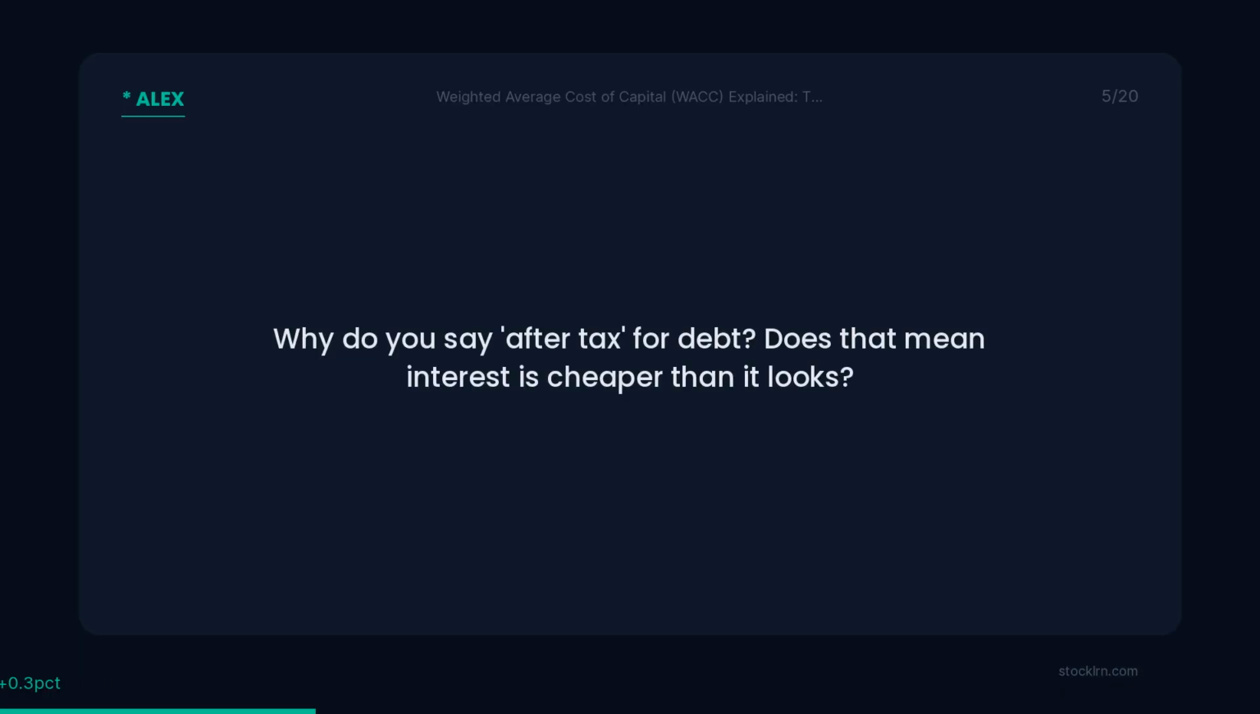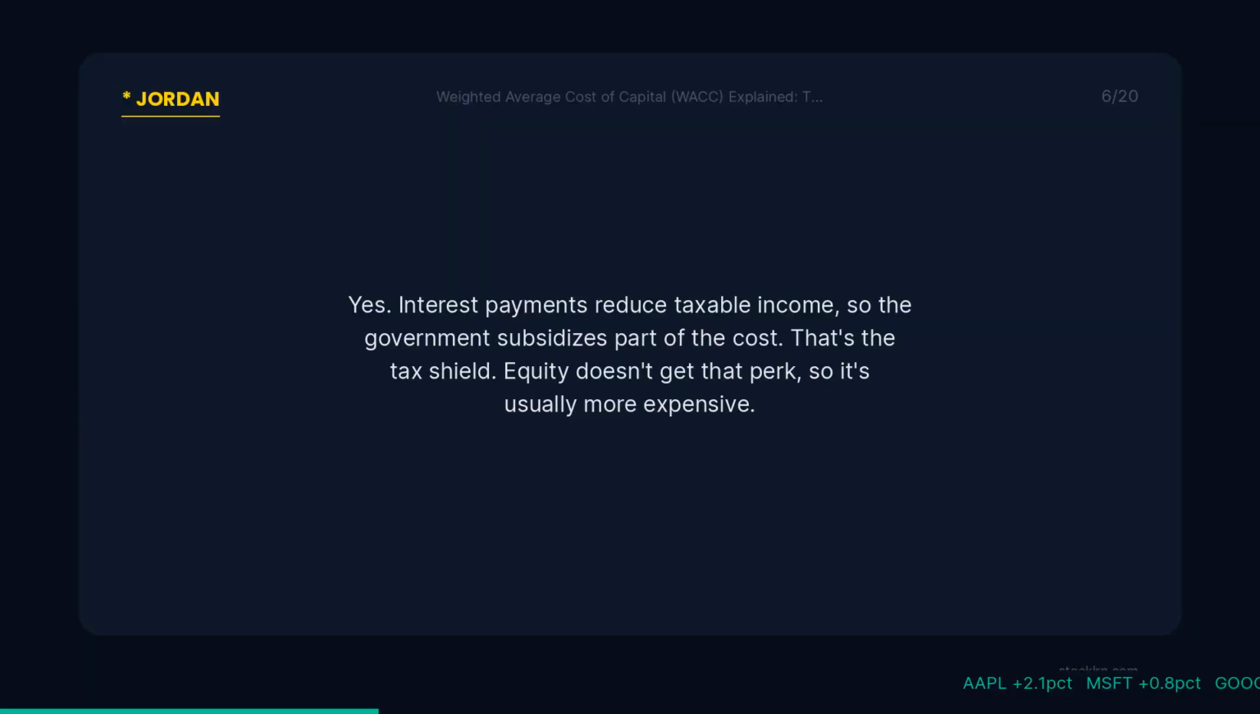Why do you say after tax for debt? Does that mean interest is cheaper than it looks? Yes. Interest payments reduce taxable income, so the government subsidizes part of the cost. That's the tax shield. Equity doesn't get that perk, so it's usually more expensive.